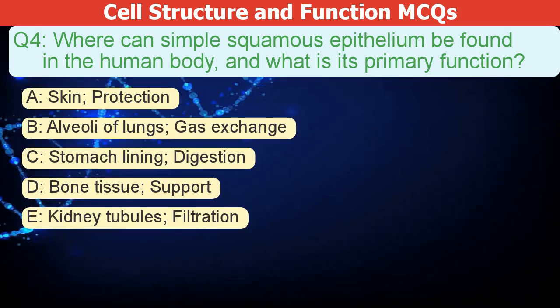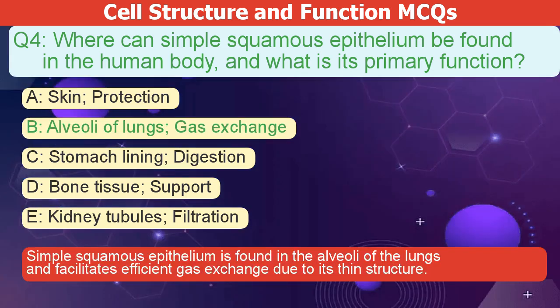Where can simple squamous epithelium be found in the human body, and what is its primary function? A. Skin protection. B. Alveoli of lungs, gas exchange. C. Stomach lining, digestion. D. Bone tissue, support. E. Kidney tubules, filtration. The correct answer is B. Simple squamous epithelium is found in the alveoli of the lungs and facilitates efficient gas exchange due to its thin structure.